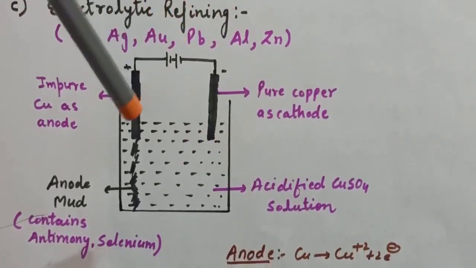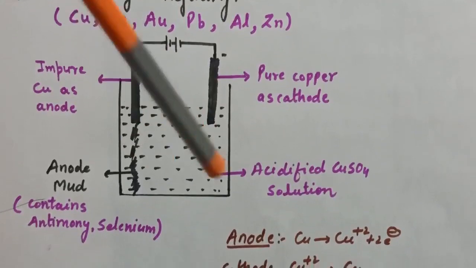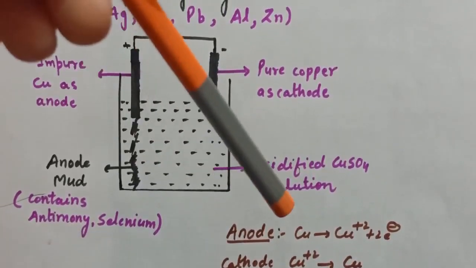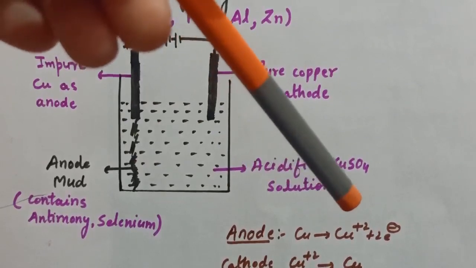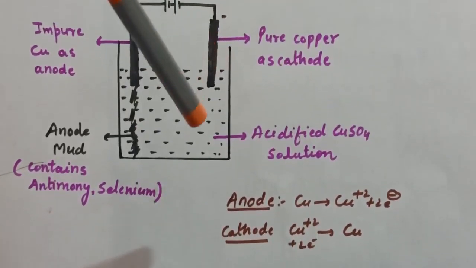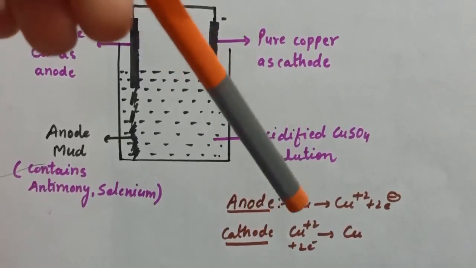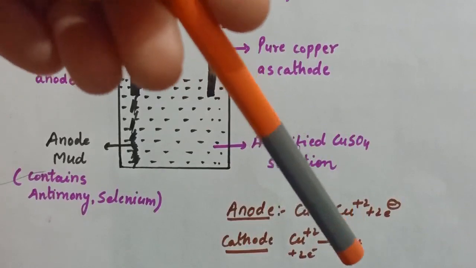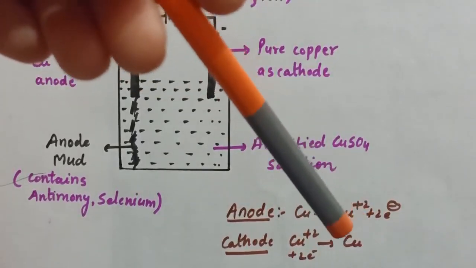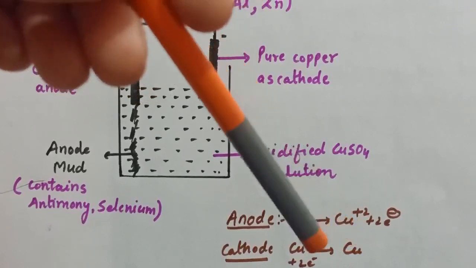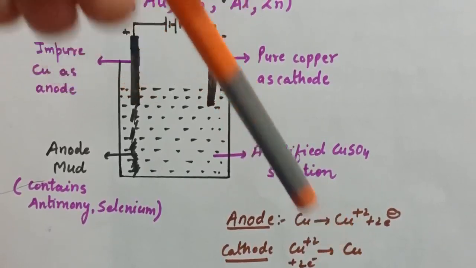Now when the electrolysis takes place, what will happen? At anode, this copper will lose 2 electrons and convert to Cu2+. Whereas at cathode, Cu2+ ions will accept 2 electrons and convert to copper. Now this copper is in pure form, that is the copper which is deposited at cathode is the pure copper.